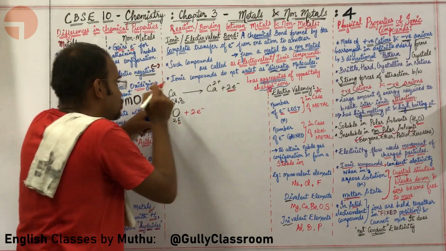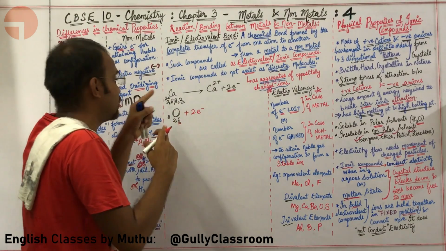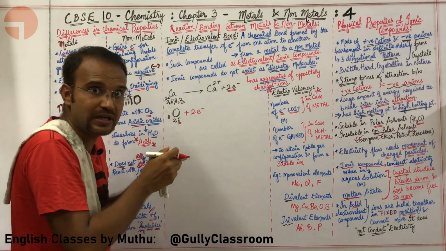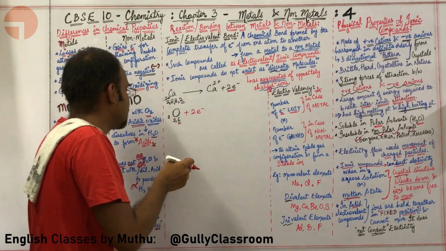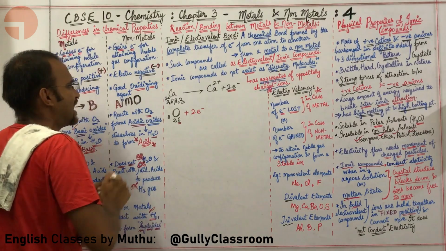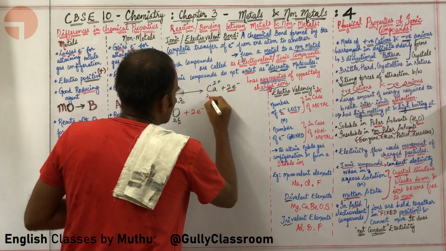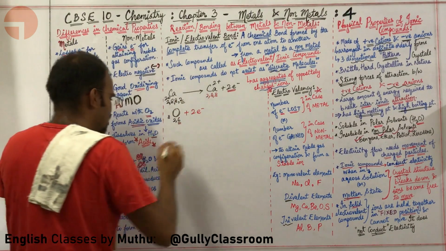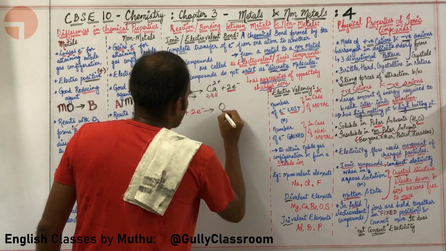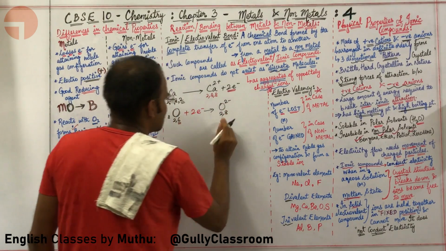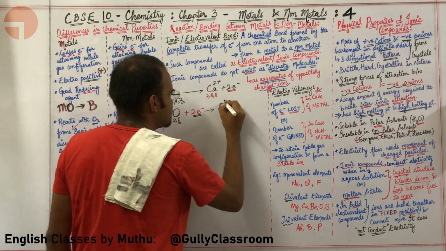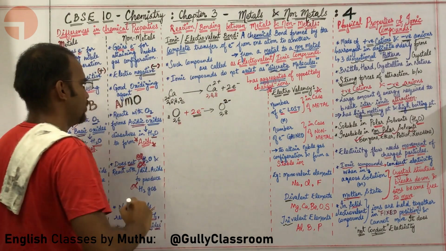The 2 electrons lost by the calcium are taken up by oxygen, which wants to attain the neon configuration, 2, 8. So calcium is attaining 2, 8, 8, which is argon configuration. Oxygen is attaining 2, 8, which is neon configuration. Because it is gaining 2 electrons, I am putting 2 minus over here.